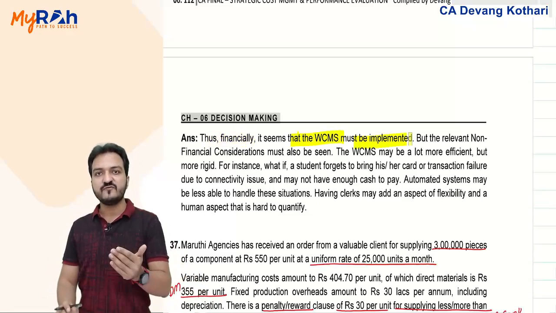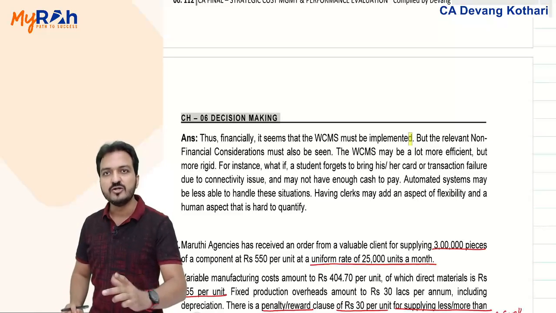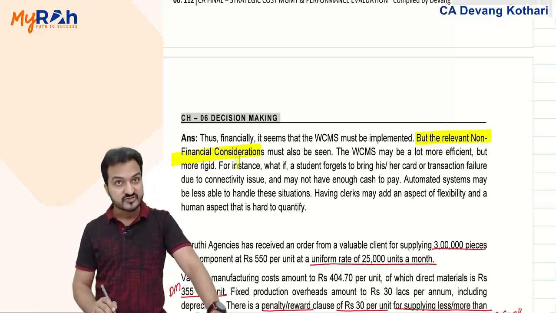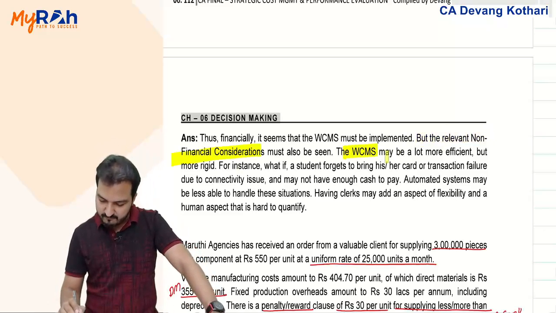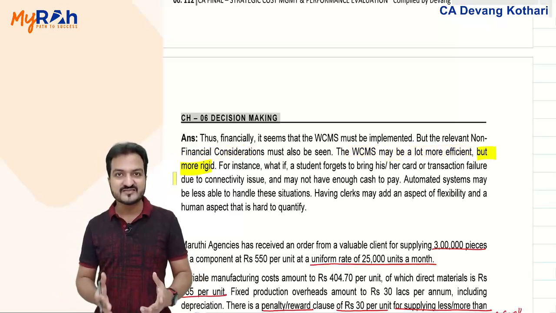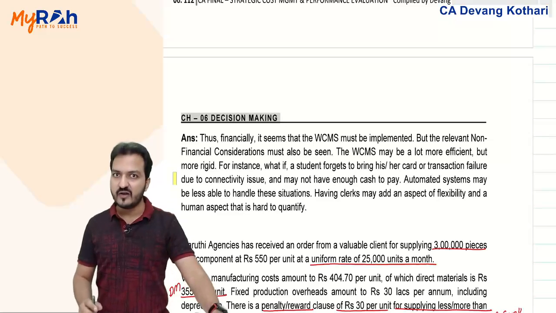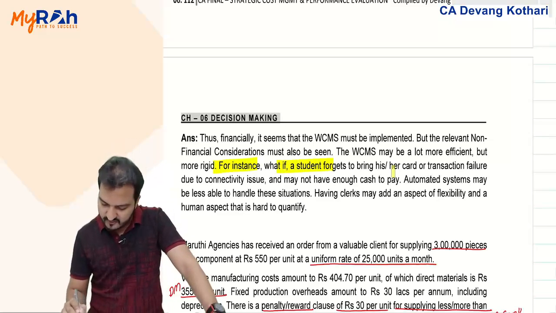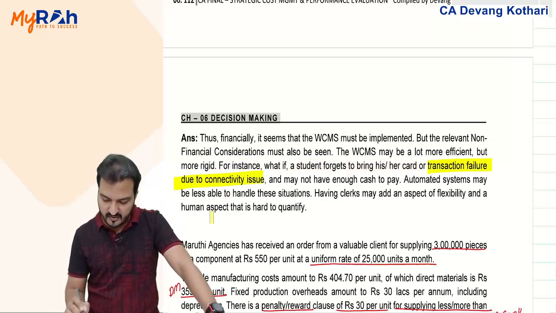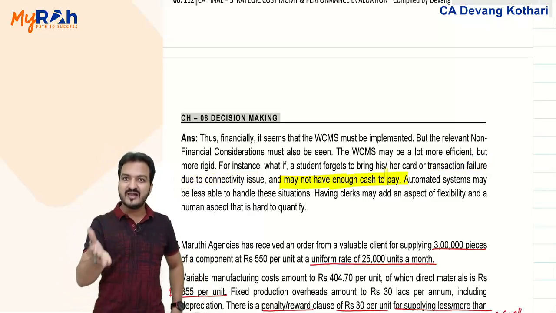Now whenever you give your recommendation from a financial angle, you always also mention non-financial aspects. Like what? Like this. Non-financial considerations must also be seen, that the automated system may be more efficient but more rigid. It will be more rigid because if it is an automated system, then it will not be able to take payment without the card available. If for instance any employee forgets to bring his smart card, or when there is a transaction failure due to connectivity issue, then they may not have enough cash to pay. Yeah, plus they may not even have enough manpower to collect payment in cash.